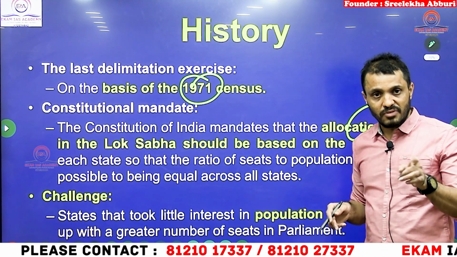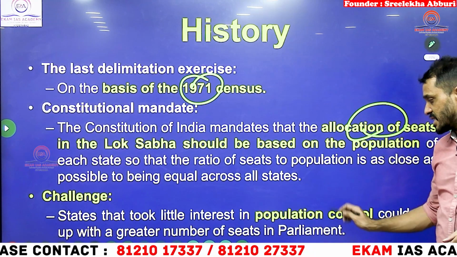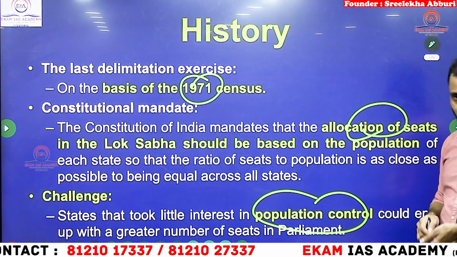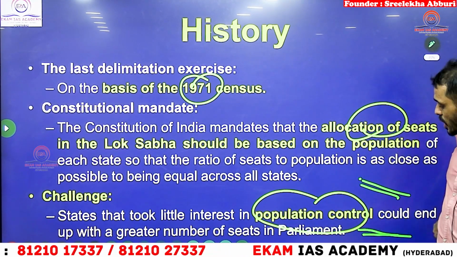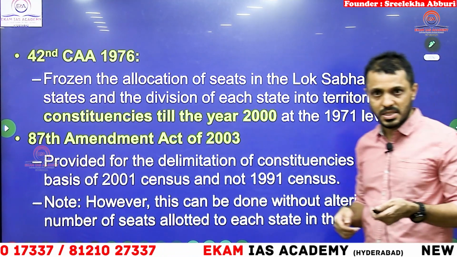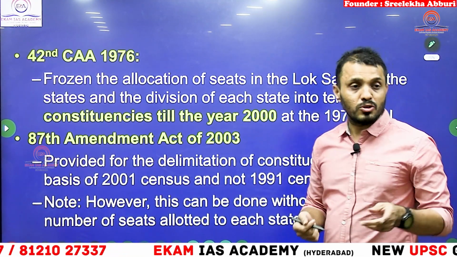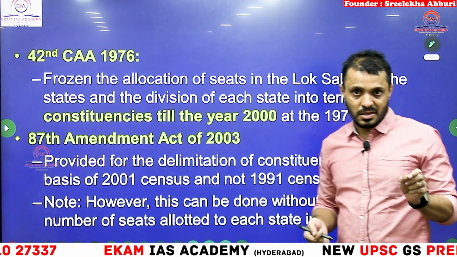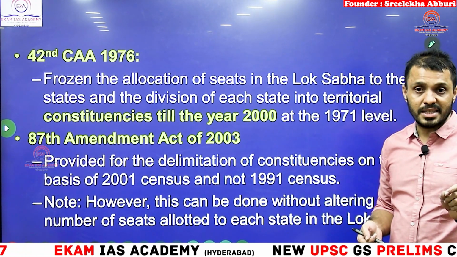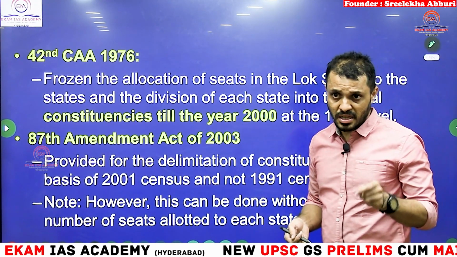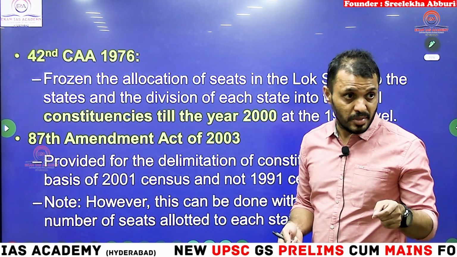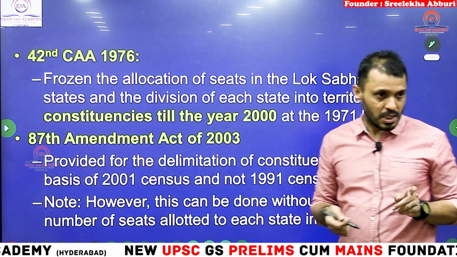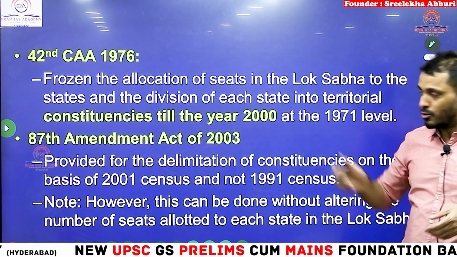They have to be changed after every census. What is the challenge? The challenge is about population control. Just now we discussed, because all the states are not putting the same effort into controlling the population. You might have known that recently the United Nations Population Fund is predicting that by July, next month in the same year, we are going to overtake China also in terms of population. You might have known that.